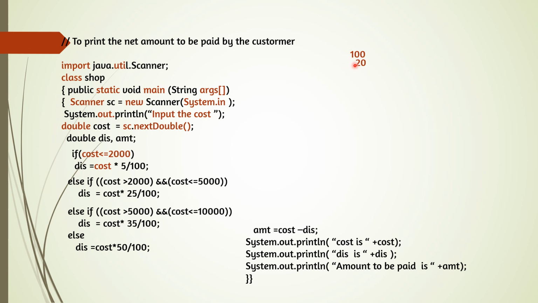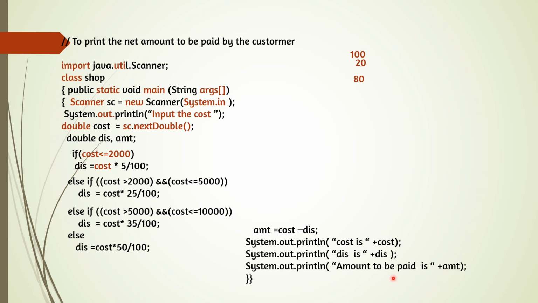Cost is 100, discount is 20, that means 100 minus 20, 80 rupees we have to pay. That means cost minus discount. So here amount is equal to cost minus discount. So this is the amount you have to pay, cost minus discount, and then System.out.println cost, whatever we have given for cost, System.out.println discount, and System.out.println amount to be paid is.